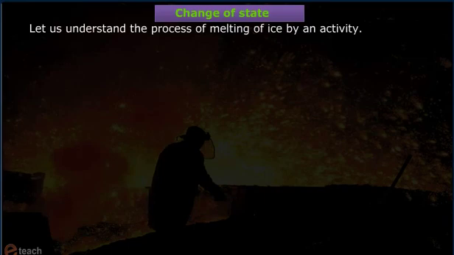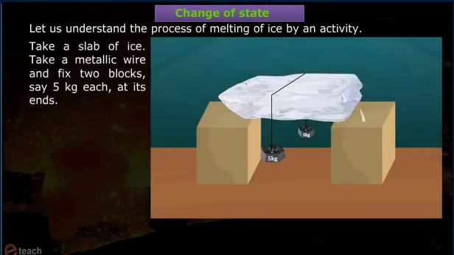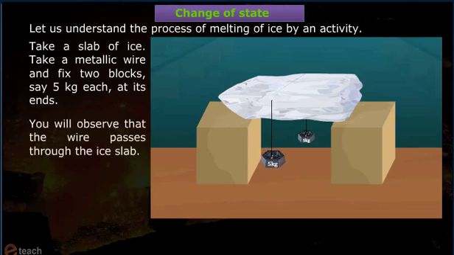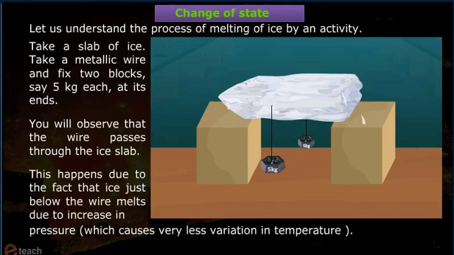Let us understand the process of melting of ice by an activity. Take a slab of ice. Take a metallic wire and fix two blocks, say 5 kg each, at its ends. You will observe that the wire passes through the ice slab. This happens because the ice just below the wire melts due to the increase in pressure, which causes very little variation in temperature.